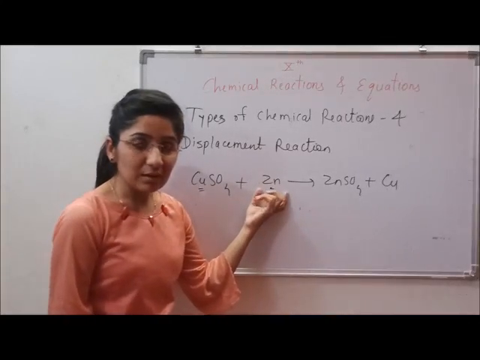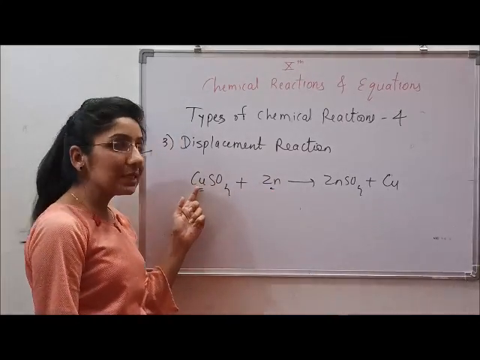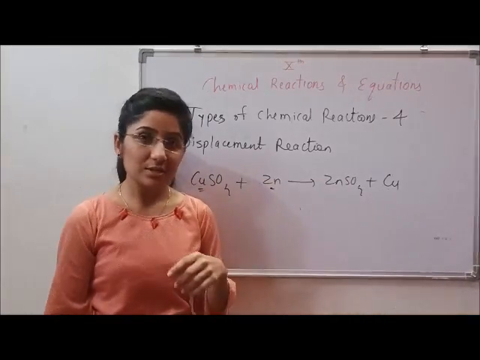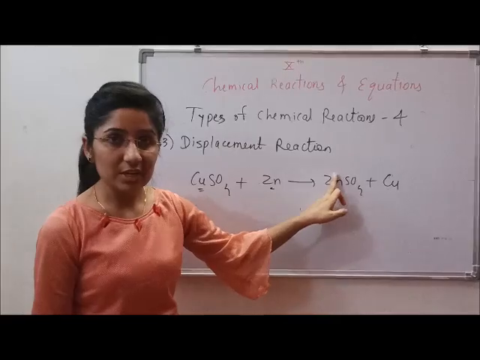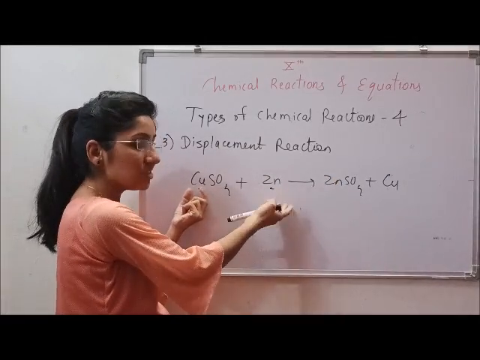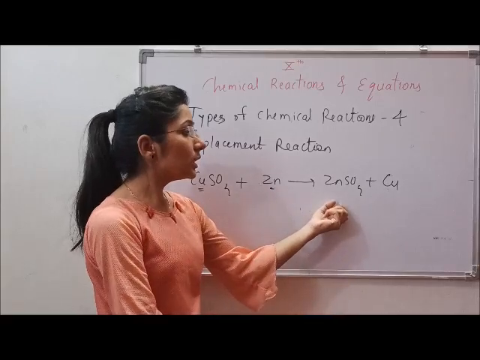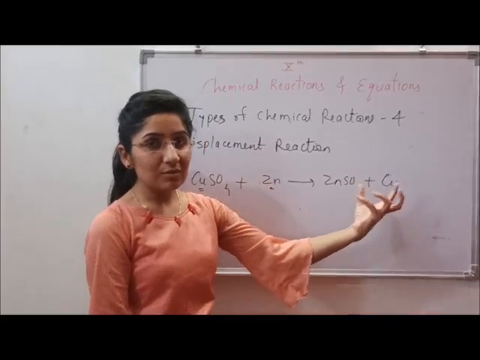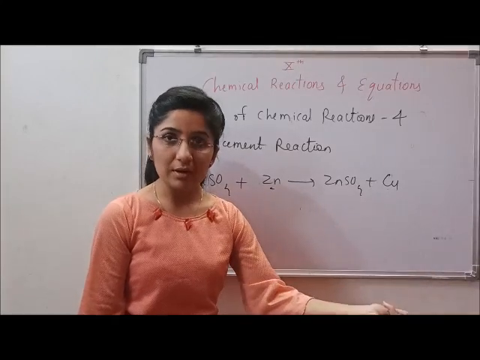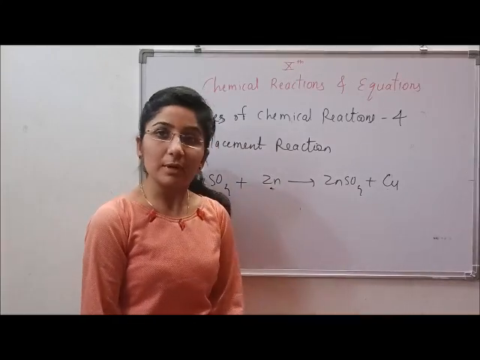More reactive metal displaces the less reactive metal from its solution form. Such kind of reaction is called displacement reaction. So the copper is displaced by zinc, which is more reactive than it, of course, and the copper is separated, which we get as a metal, and zinc combines with the sulfate ion. So this is how the displacement reaction works.